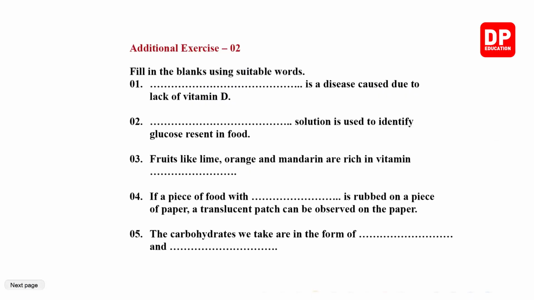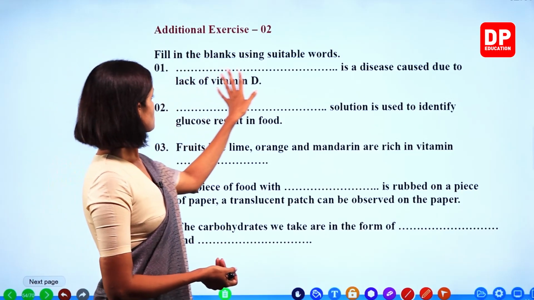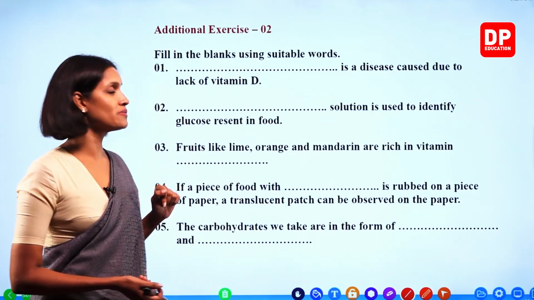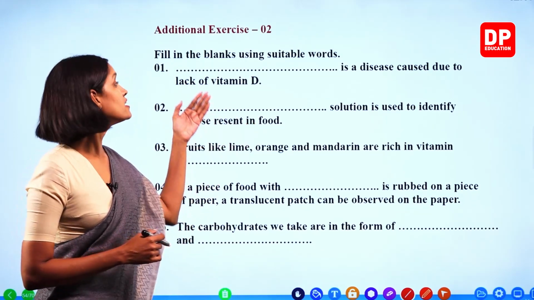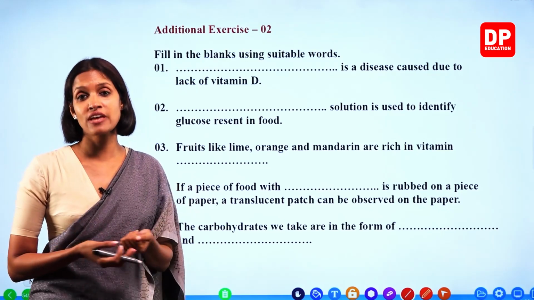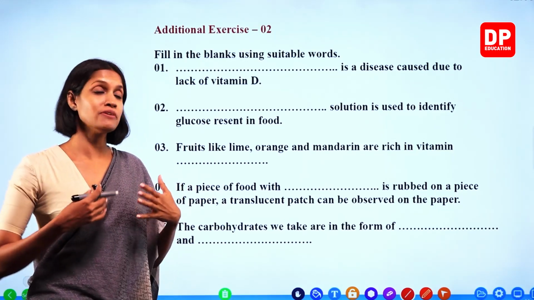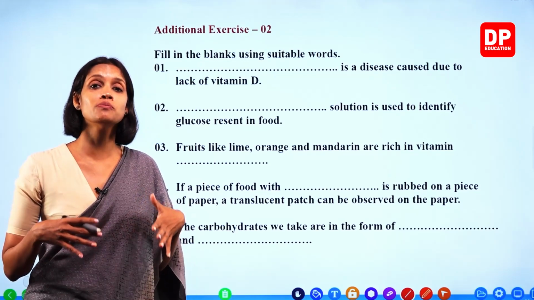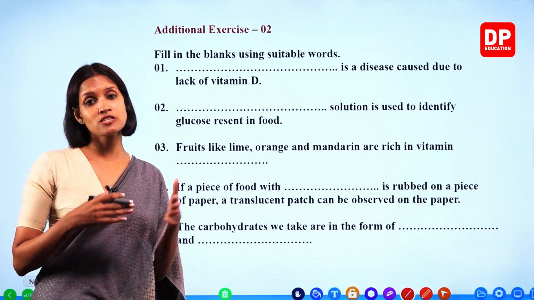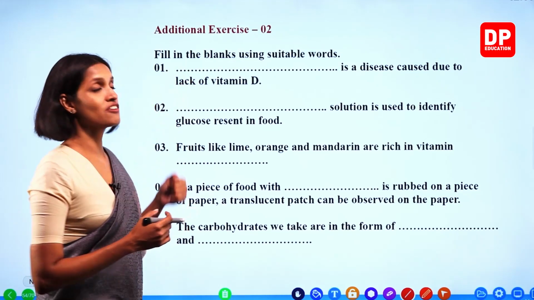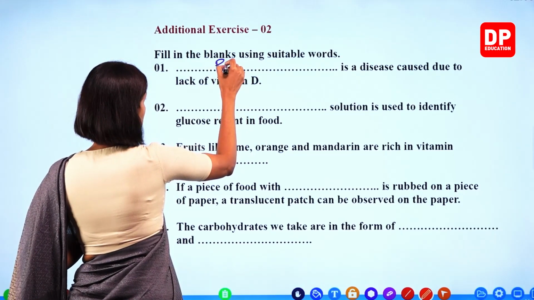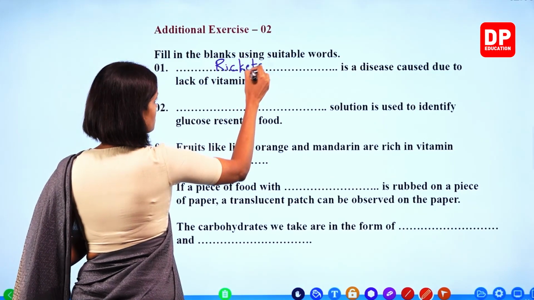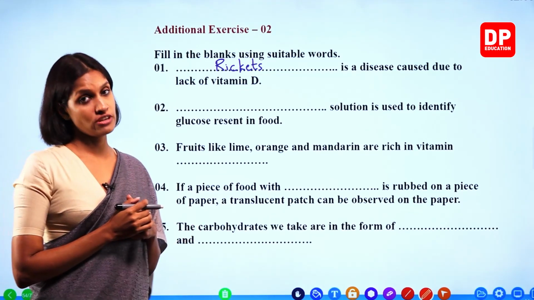Right. Exercise number 2. Fill in the blanks using suitable words, okay? So, blank is a disease caused due to lack of vitamin D. During the lesson we learned that rickets is a disease, right? Because vitamin D helps in absorption of calcium. So, when there's not enough calcium, when this function gets disturbed, it affects your bones. Therefore, there's a disease called rickets which affects your bones. It causes because of lack of vitamin D, okay? We will write rickets. Rickets is a disease caused due to lack of vitamin D.